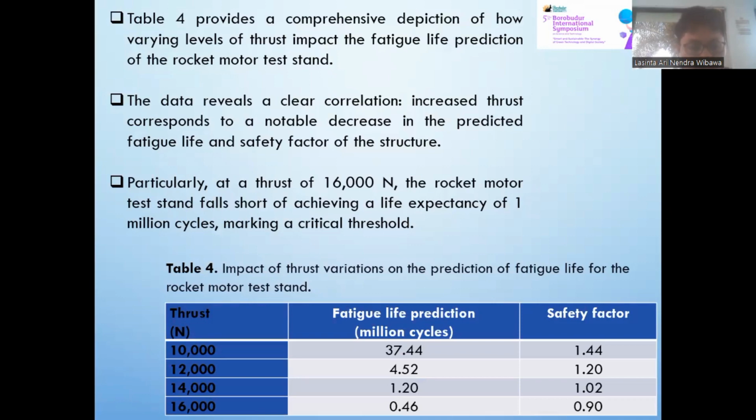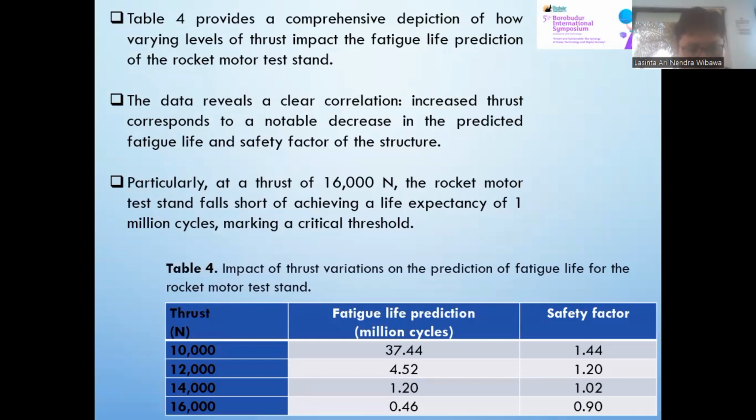The rocket motor test stand falls short of achieving a life expectancy of 1 million cycles, marking a critical threshold. Table 4, impact of thrust variation on the prediction of fatigue life for the rocket motor test stand.